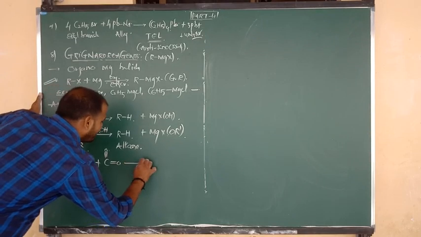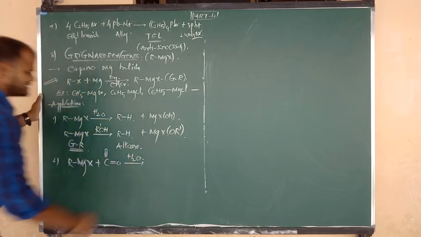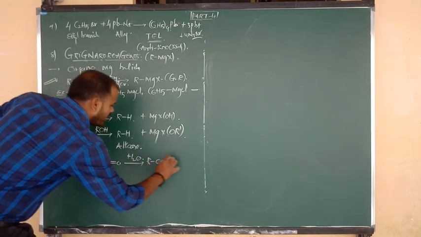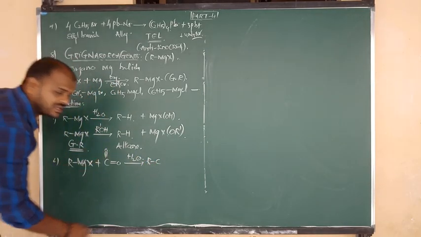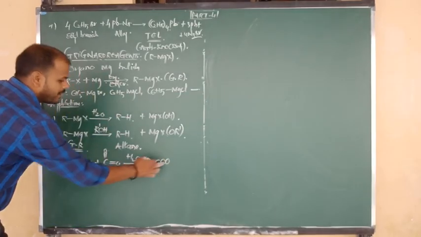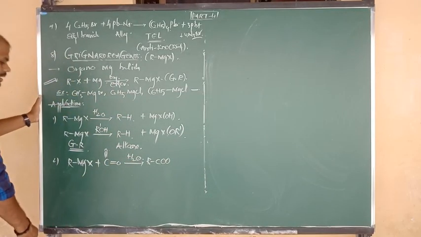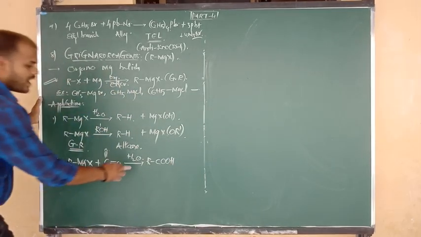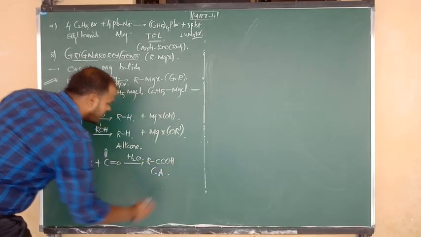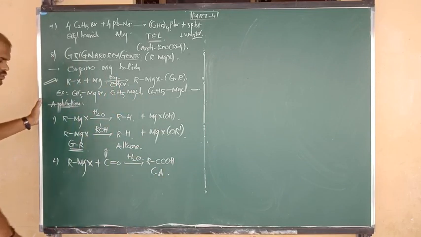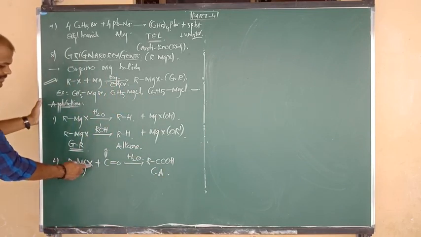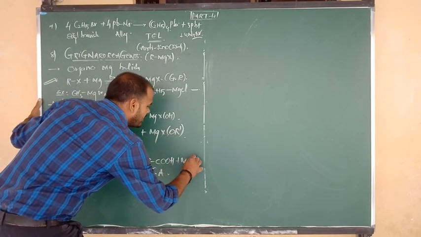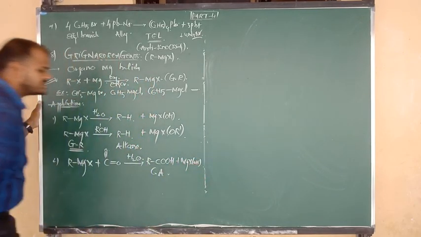Carboxylation takes place, followed by hydrolysis. The R group attacks the C. CO2 contains 2 oxygens, but one of the oxygens comes from the water molecule, and from water we consider OH as it is. So RCOOH, what you are getting is carboxylic acid. And the remaining byproduct is MgXOH, hydroxy magnesium halide.